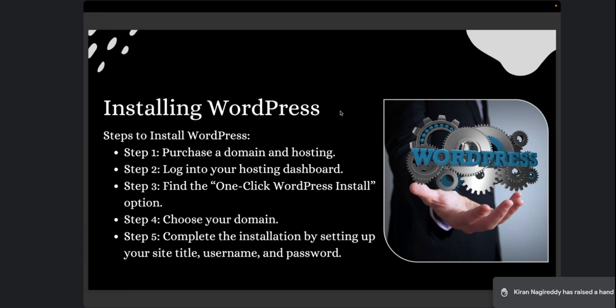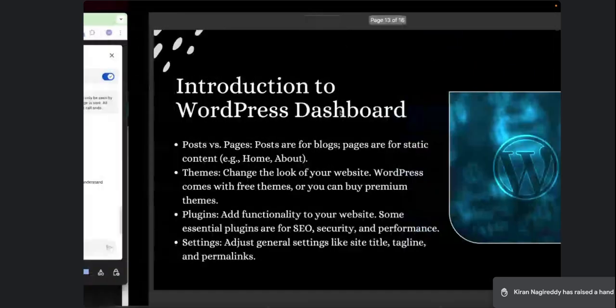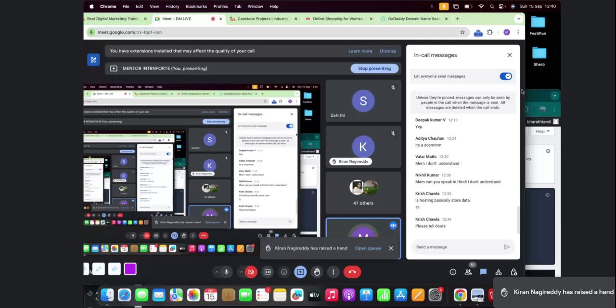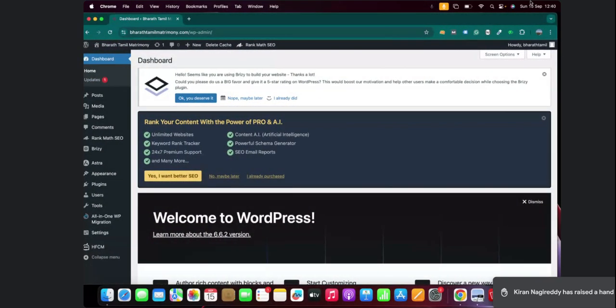You don't have to do any coding, or go to the command prompt, or access your server through commands. Just click on WordPress, click on install, and it will be installed on your website. Once WordPress is installed, you will be seeing a dashboard like this. So guys, this is the WordPress backend dashboard.